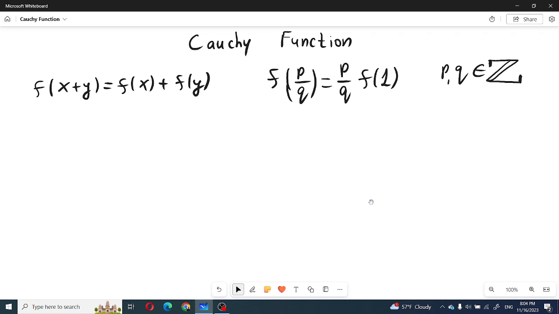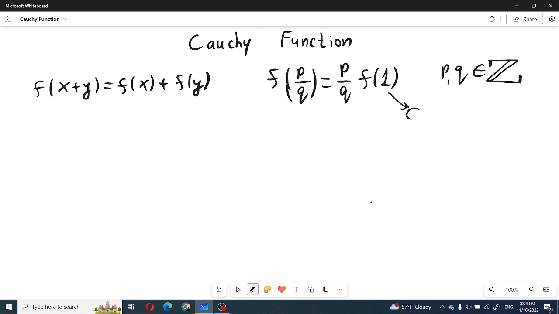Hello, today I will prove that for a Cauchy function, for every rational number, f(p/q) will always be p/q times f(1). The f(1) may be any constant number c. A Cauchy function is a function where we know that f(x + y) = f(x) + f(y).